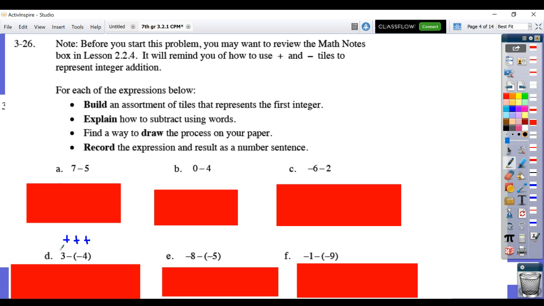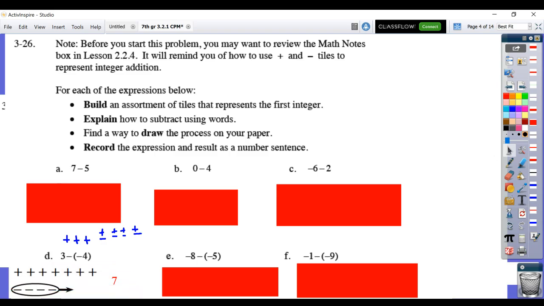Well, just like you can subtract away 0 sandwiches, you can also add or put in 0 sandwiches. Because again, adding or subtracting 0 doesn't change your value. So I'm going to add some 0 pairs or 0 sandwiches. All right, I need to add 4 of them because I need to have 4 negatives be part of my picture. And again, I haven't changed my value. My total value here would still be +3. But now I can take away my 4 negatives.